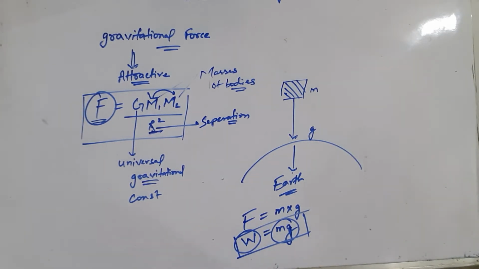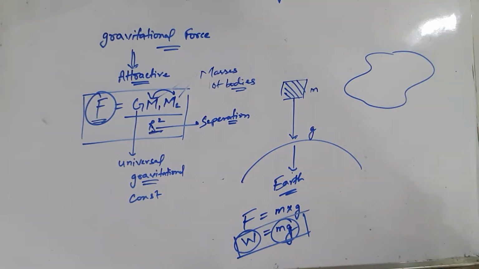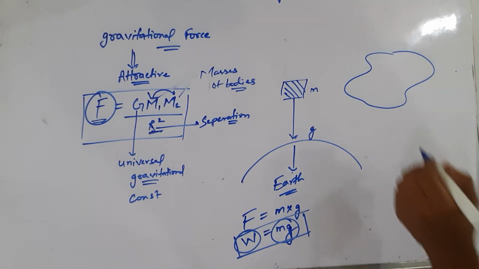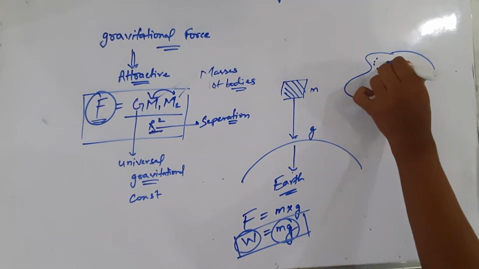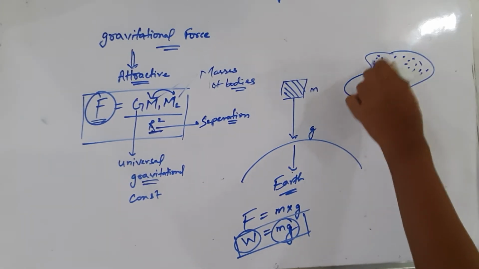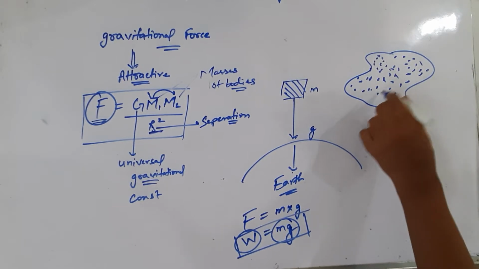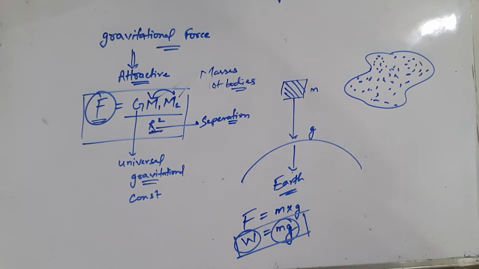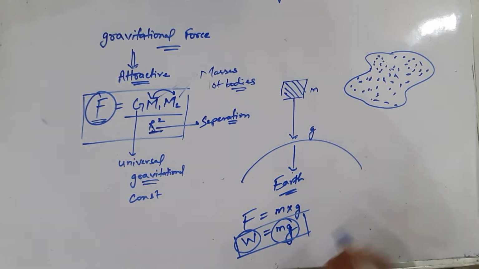Now suppose we have a body. Here we can consider the complete body is made up of many particles, which are distributed throughout the body. Every particle has some mass, and if the force is acting on those masses, then the force will be mg, that is weight.